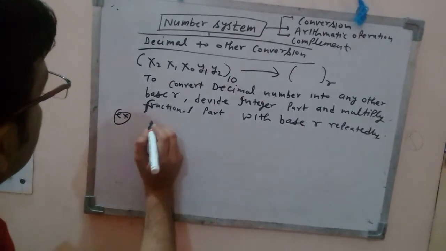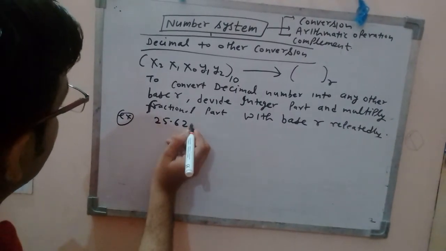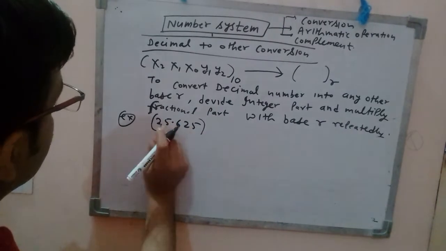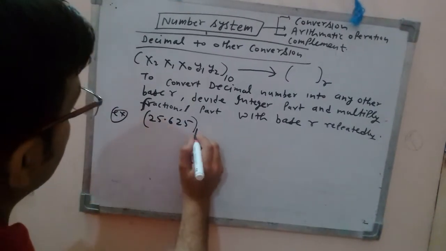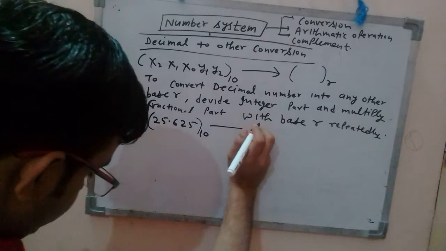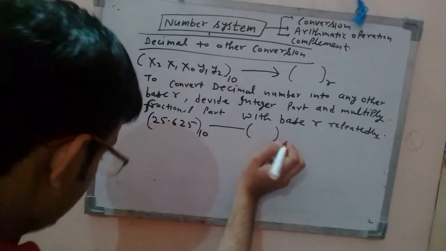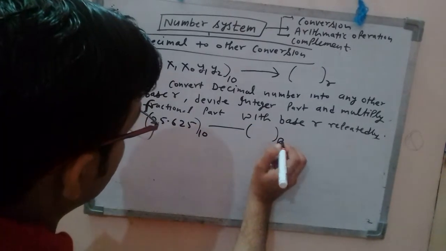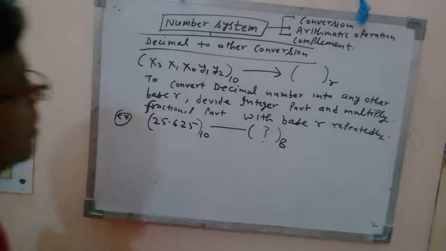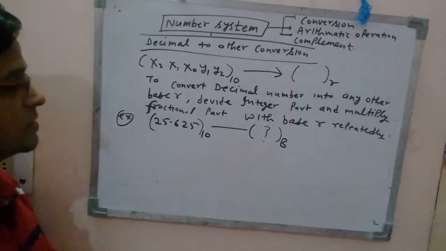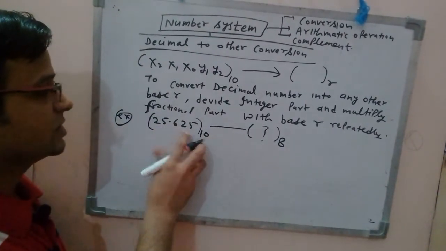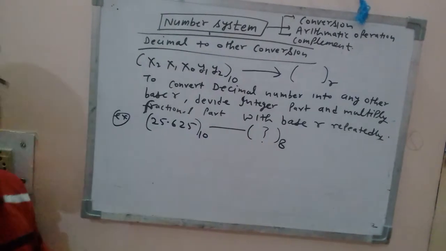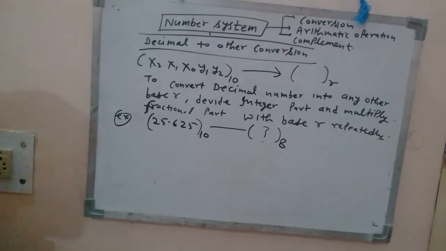Take an example. Convert this number 25.625, which is given in decimal, into an octal system, right? So now you will have to convert this decimal system, which is 25.625, into octal system, right? So start with the same process.